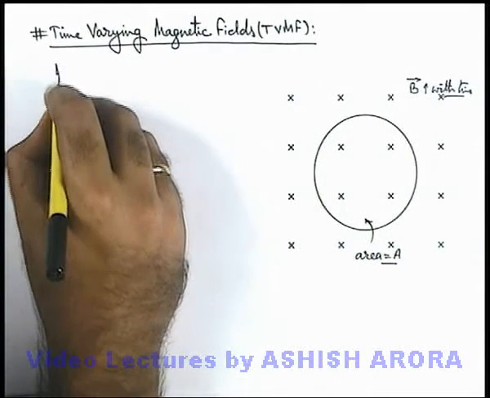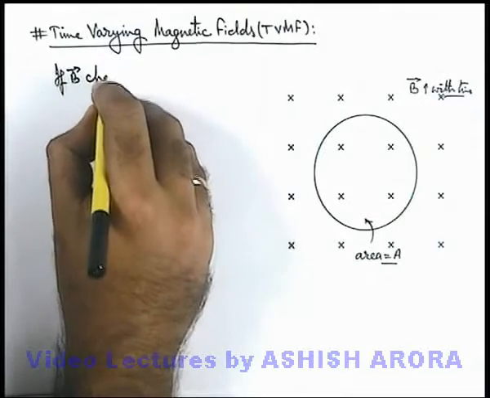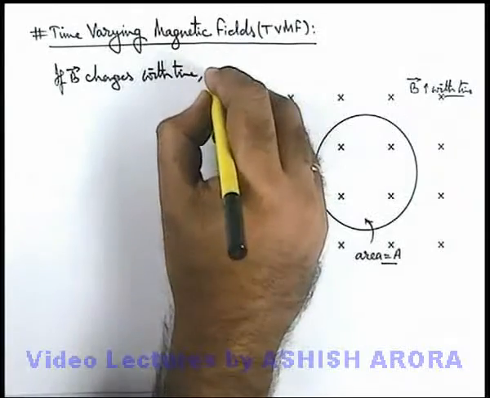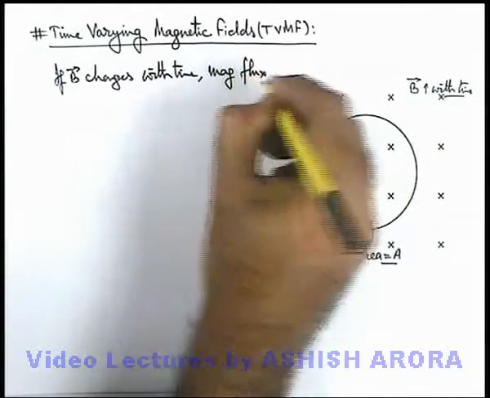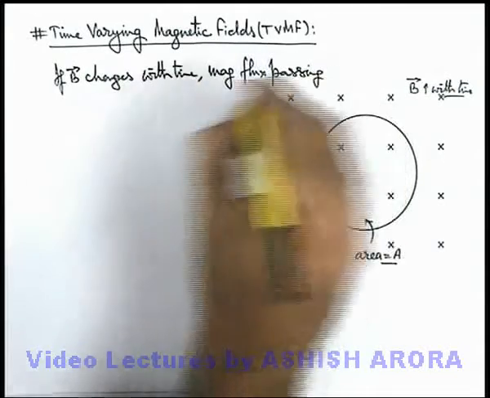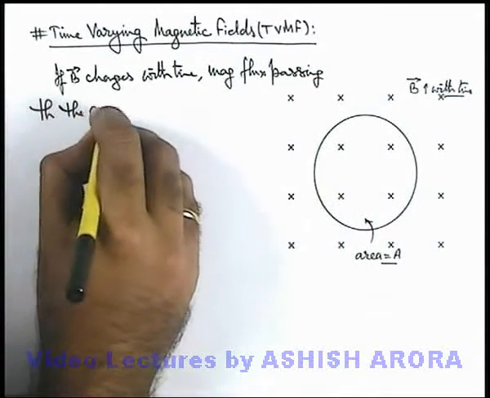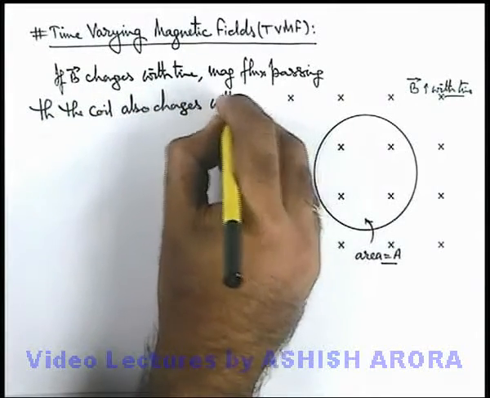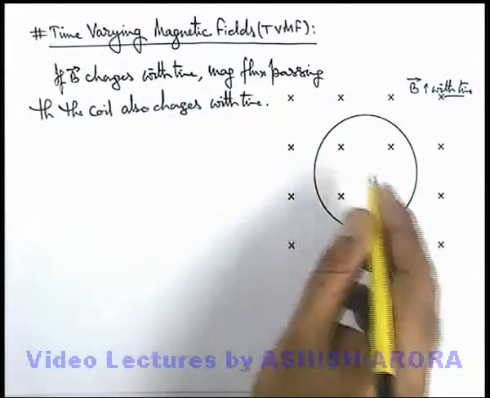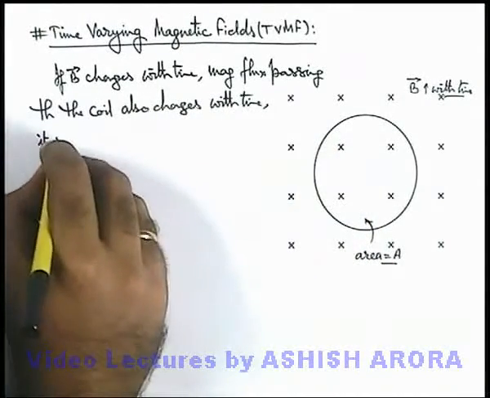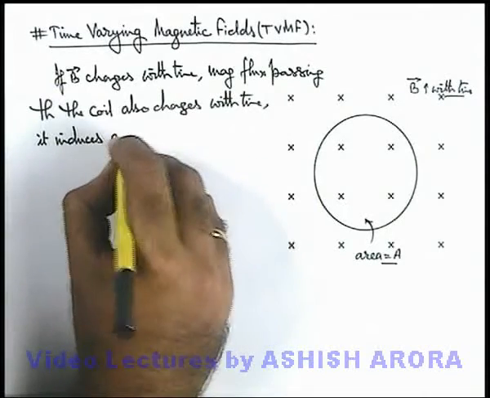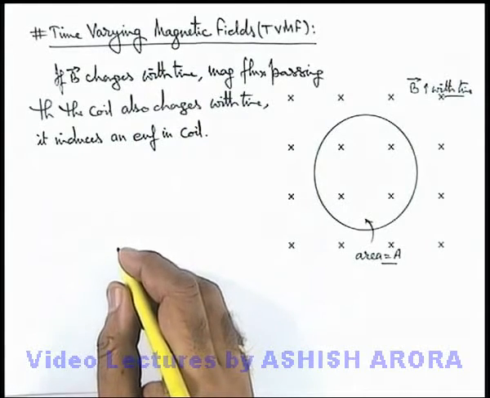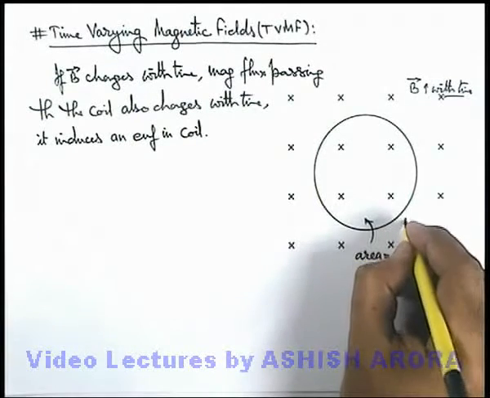We can say if B changes with time, then at any instant the magnetic flux passing through the coil also changes with time, and if magnetic flux starts changing with time, it induces an EMF in the coil.